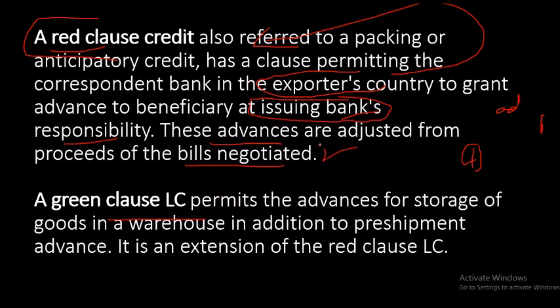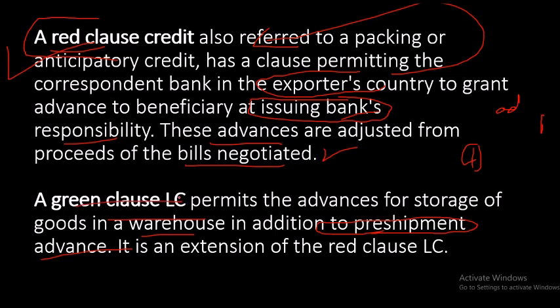And what is green clause? Green clause permits the advance for storage. So if Mr. A says, goods I have manufactured, but after 1 month I am going to make the shipment, for 1 month I have to store it in a warehouse, and for that purpose I need some money. In addition to pre-shipment, see, pre-shipment advance he has already taken. Pre-shipment advance means before shipment, or in the starting, he was in need of some money, so he took some advance. That is called red clause.